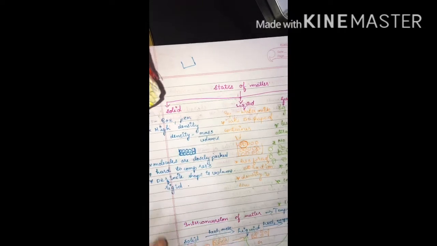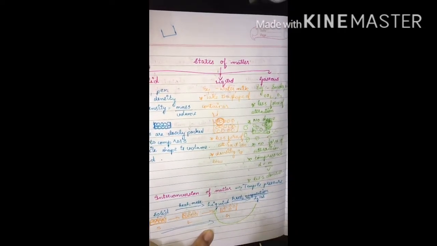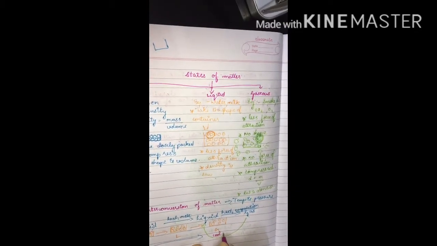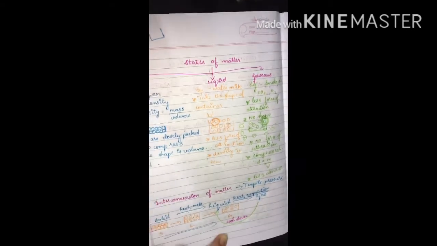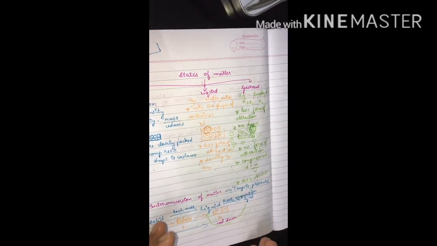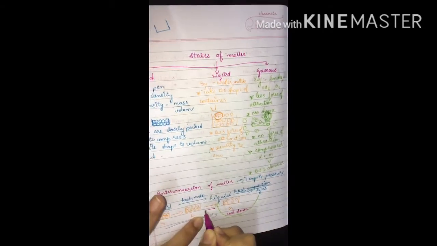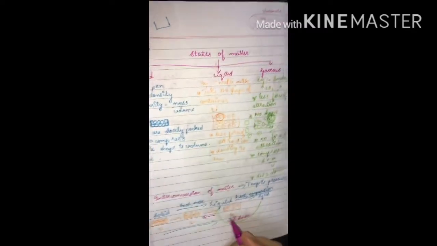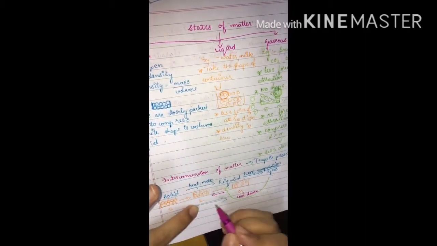And this gas, on decreasing the temperature, that is cooling down, there will be the vice versa: the intermolecular force of attraction increases, and the gap between the molecules decreases, that is the gas turns into liquid.